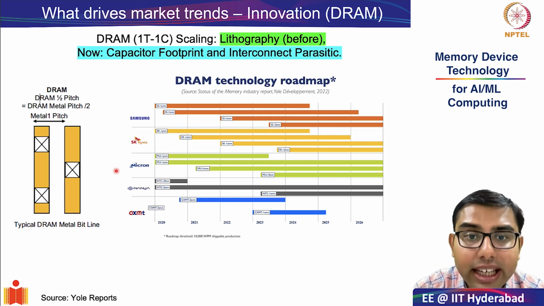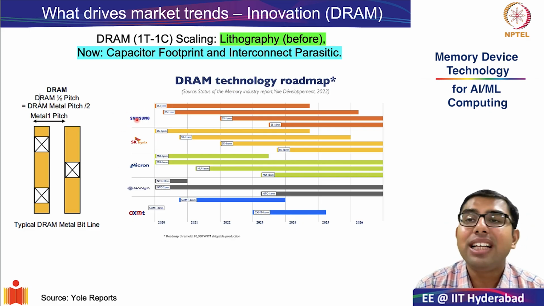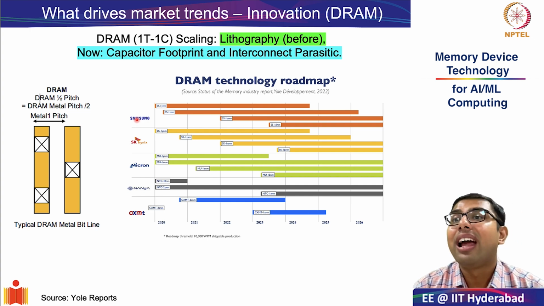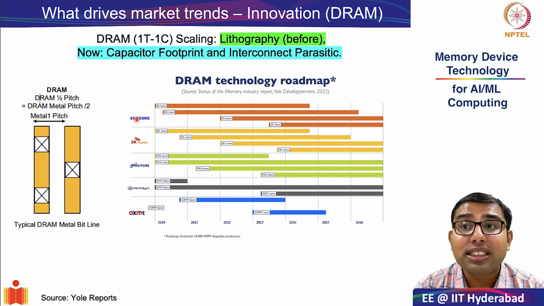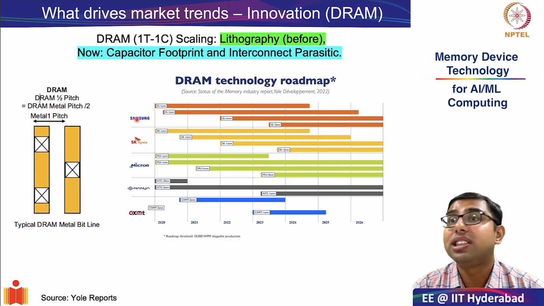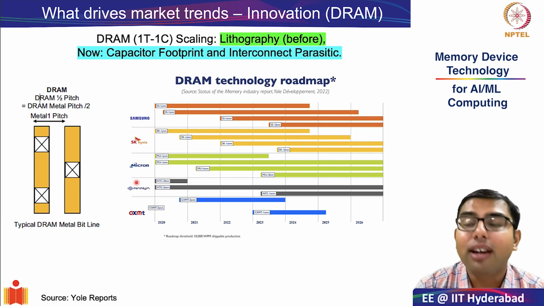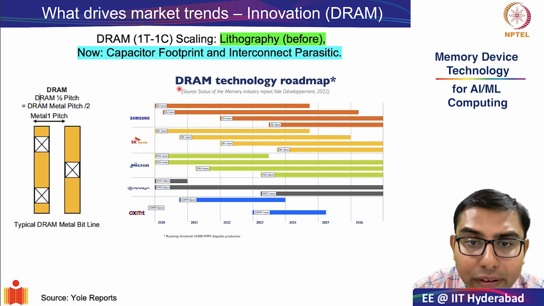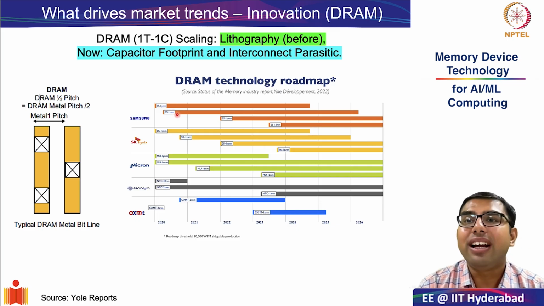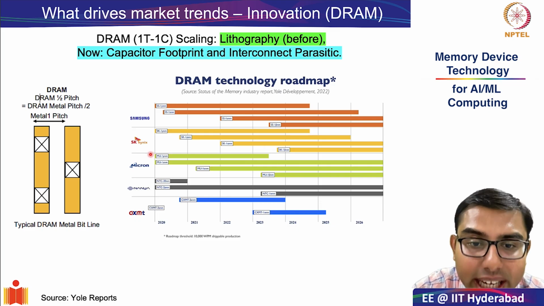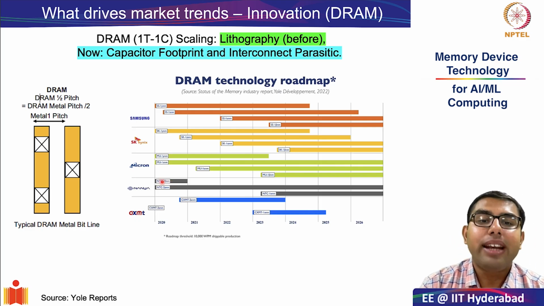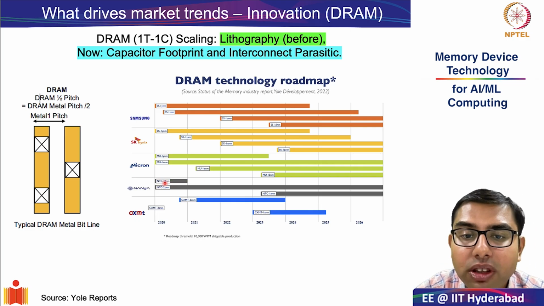As you can see, the DRAM technology roadmap is driven by 4 main companies. It's Samsung, SK Hynix, both are South Korean companies, Micron, which is an American company, and Nanya, which happens to be a Chinese company. If you see how these DRAM cells were scaled, initially you will see Nanya's technology was going from 30 nanometers,